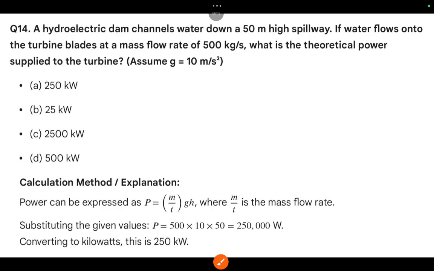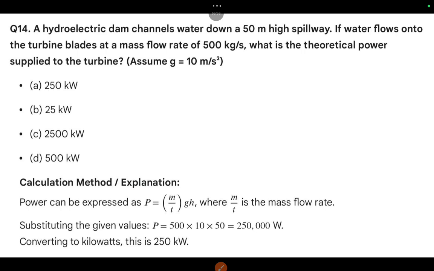Okay, coming to the 14th one. A hydroelectric dam channels water down a 50-meter high spillway. If the water flows onto the turbine blades at a mass flow rate of 500 kg per second, what is the theoretical power supplied to the turbine?